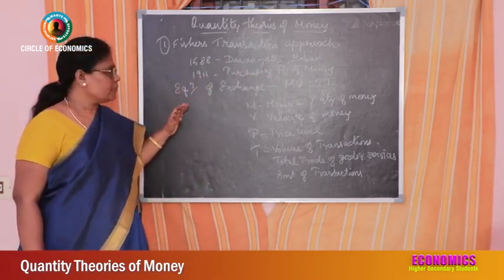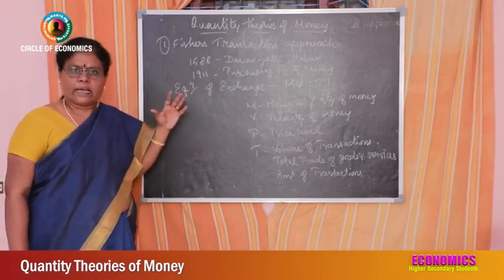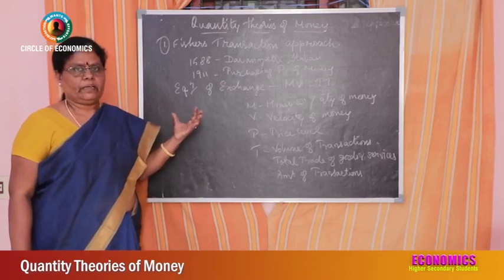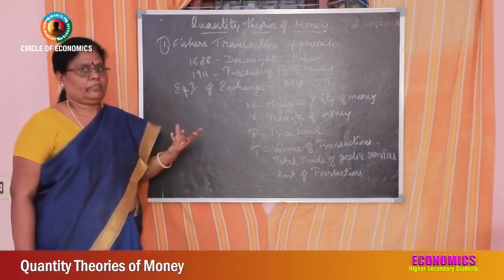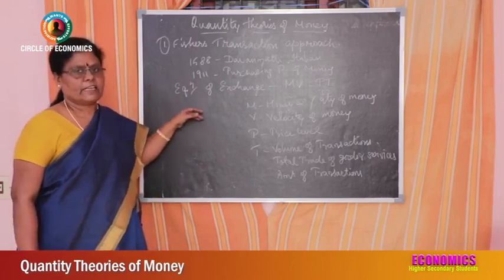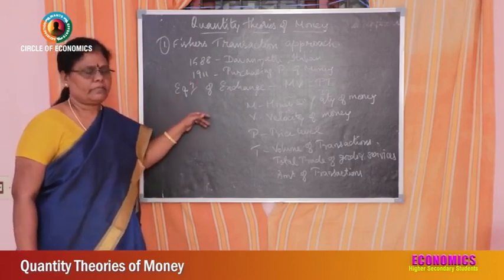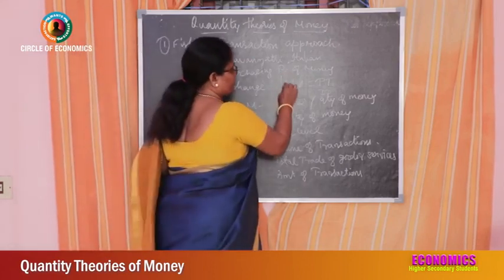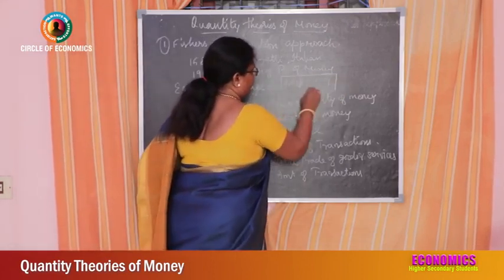So he explained his quantity theory of money in the quantitative form of exchange. He has given one equation of exchange, that is nothing but MV = PT.